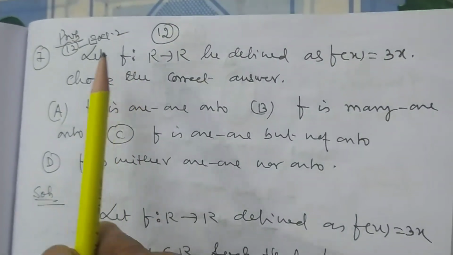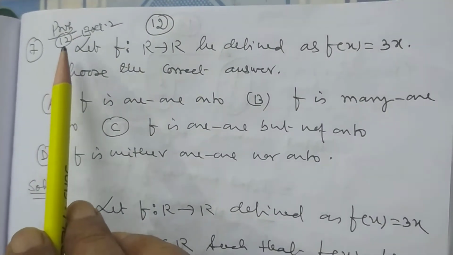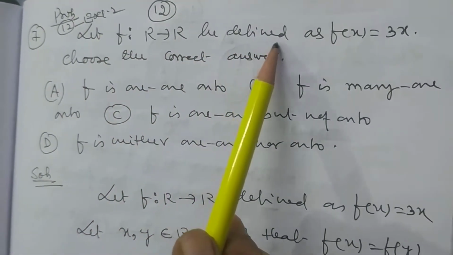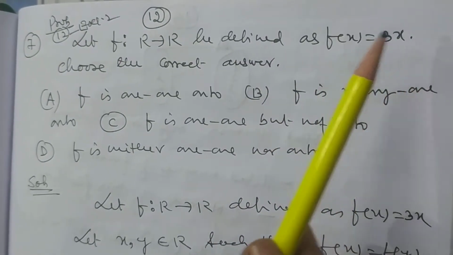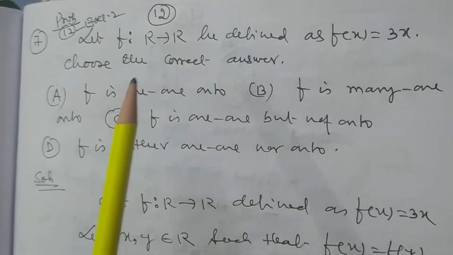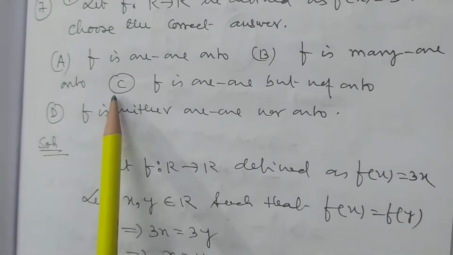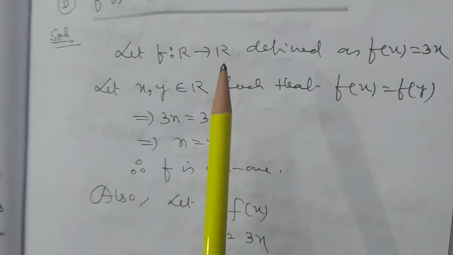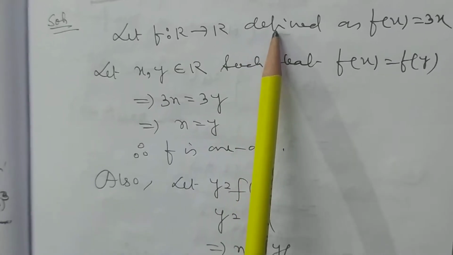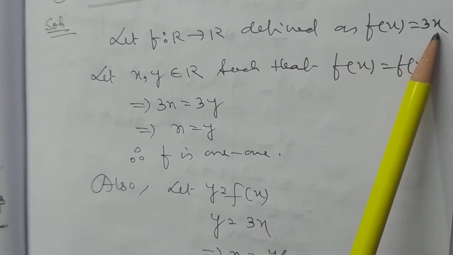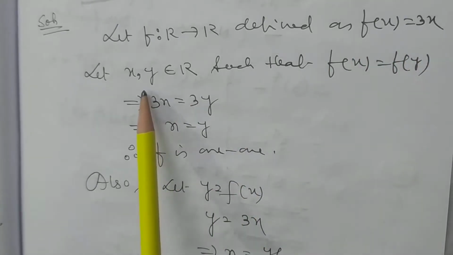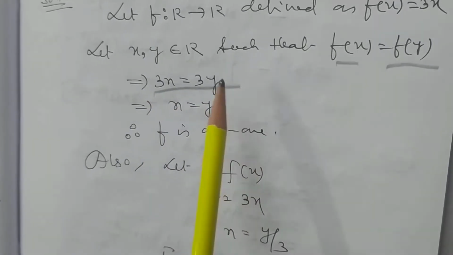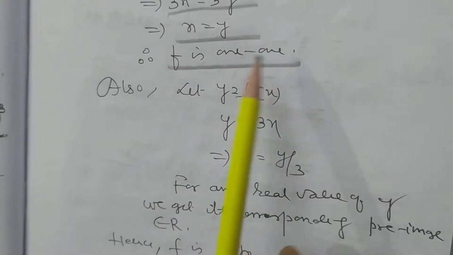Now my dear students, we want to discuss problem number 7 and problem number 12 of exercise 1.2. Let f be a function from R to R defined by f(x) = 3x. Choose the correct answer. F is one-one onto, f is many-one onto, f is one-one but not onto, f is neither one-one nor onto. My dear students, f is a function from R to R defined by the image of x equal to 3 times x. Let x, y belong to R such that the image of x is equal to the image of y. 3x is equal to 3y, x is equal to y, so f is one-one.